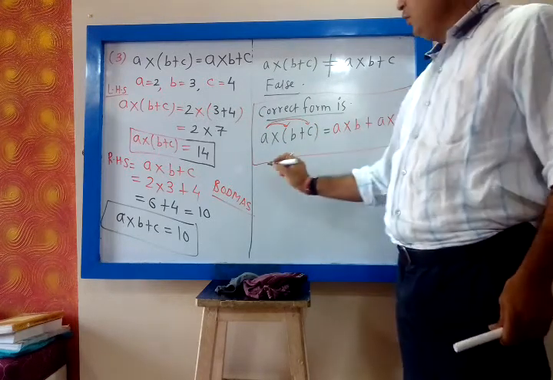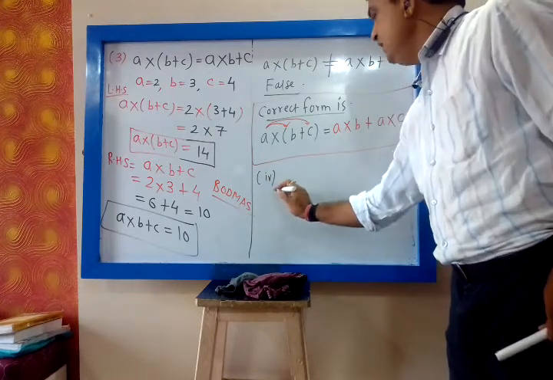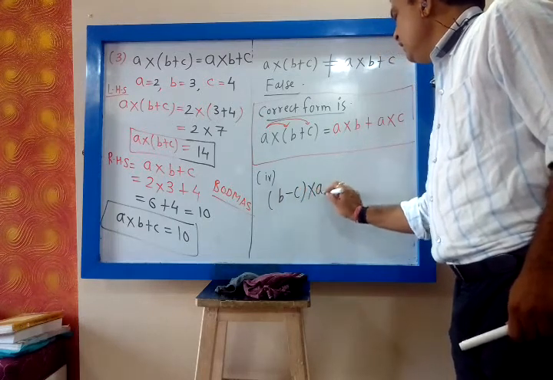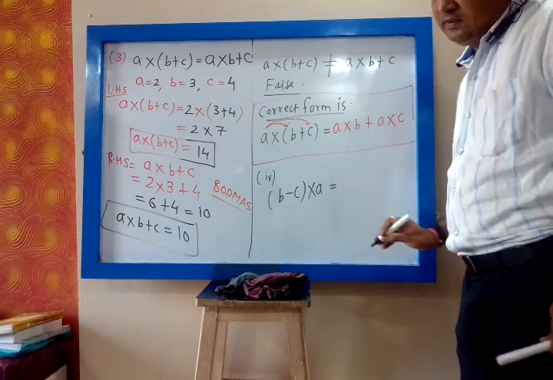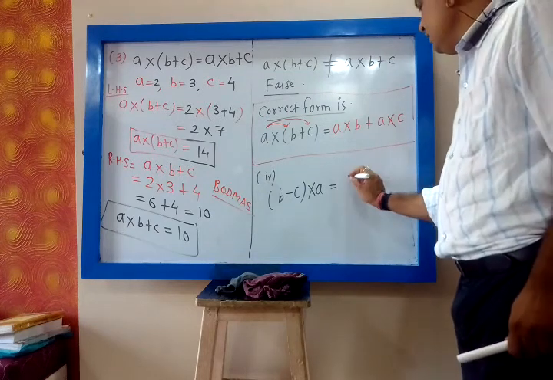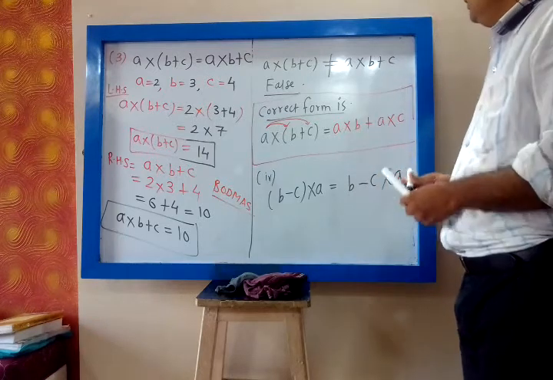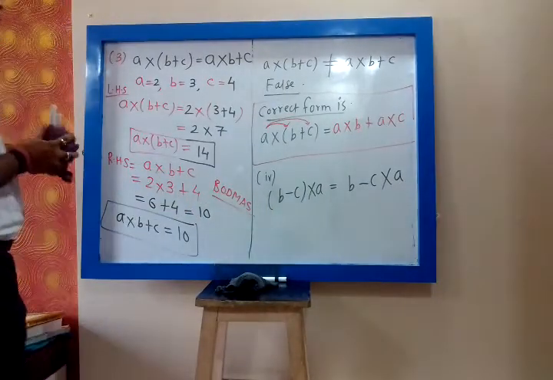Then the fourth one, (B minus C) into A is equal to B minus C into A. The bracket is removed. So now you tell me what should be the answer.